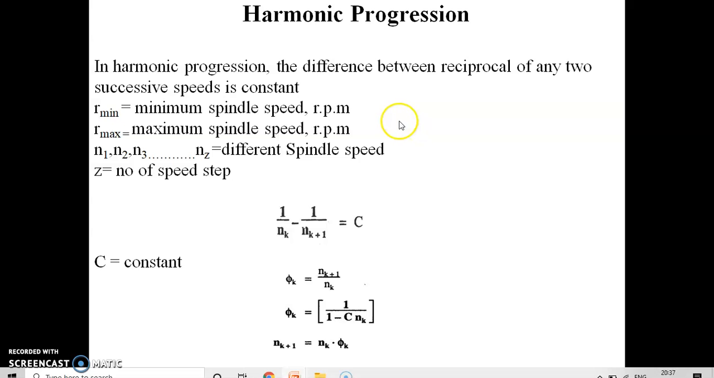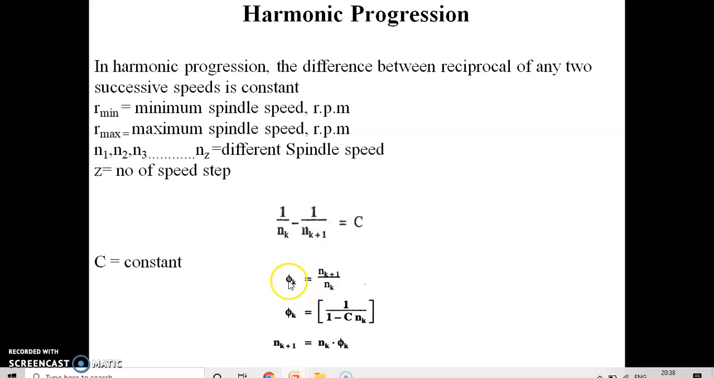So in case of harmonic progression, let us consider n minimum as the minimum spindle speed and n max as the maximum spindle speed. Let us consider n1, n2 and n3 up to nz as the different spindle speeds, and z as the number of spindle speed steps. In harmonic progression, the difference between the reciprocals of any two successive speeds is always constant. Suppose nk and nk plus 1 are the two speeds. If I calculate the difference between their reciprocals, 1 upon nk minus 1 upon nk plus 1, it is always constant. It is denoted by C.